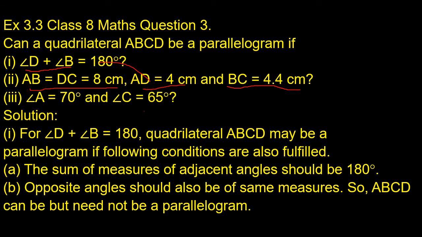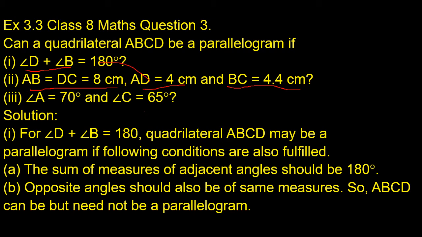Children, let us move on to the first condition. Angle D plus angle B is equal to 180 degrees. In this case, angle D and angle B are opposite angles. So the sum of opposite angles is equal to 180 degrees.